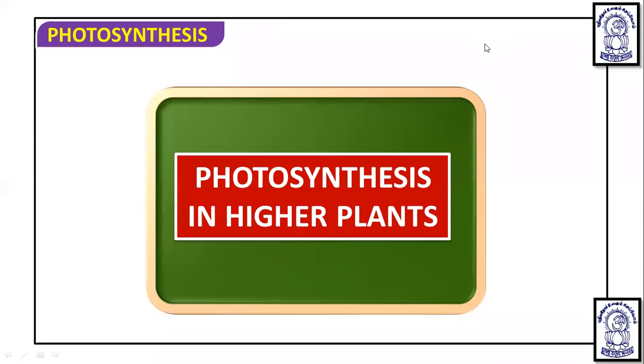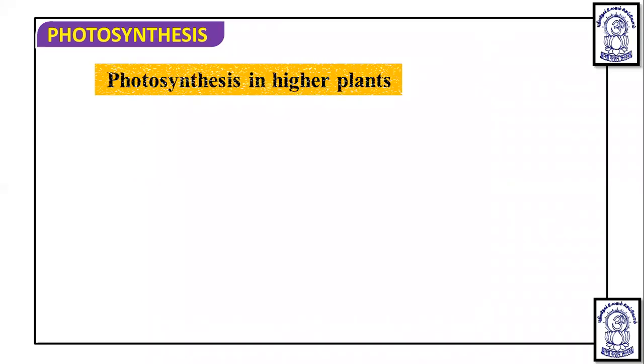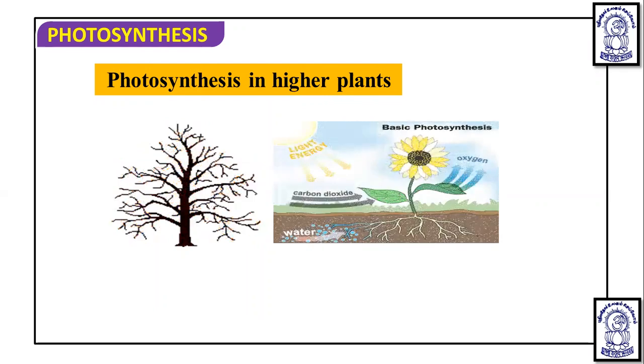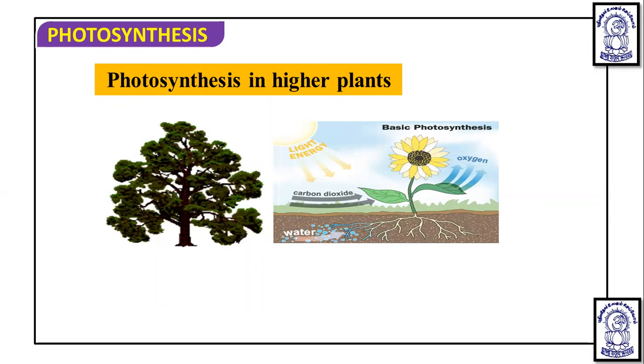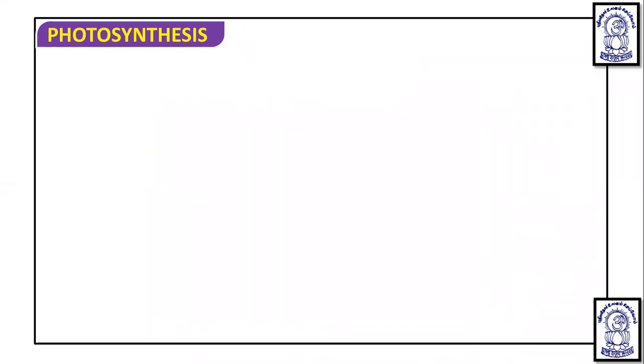So now let's talk about photosynthesis in detail. Dear students, if we talk about photosynthesis in higher plants, we know that the higher plants, which include gymnosperms and angiosperms specifically, carry out this basic photosynthesis where they use light. They also use carbon dioxide, and in the presence of light, by using the carbon dioxide they synthesize the food and release oxygen.